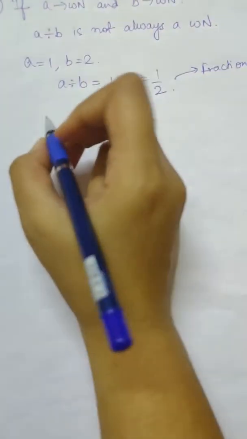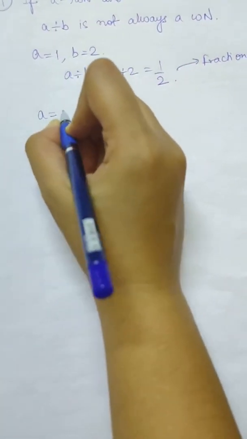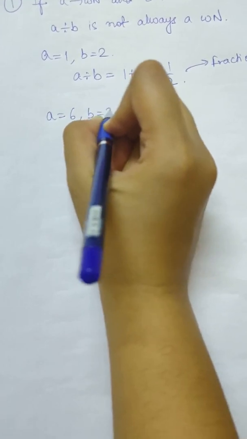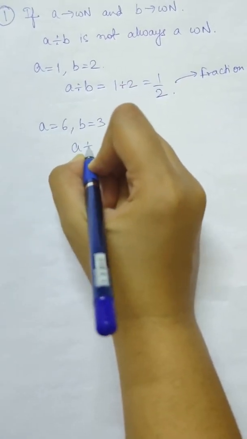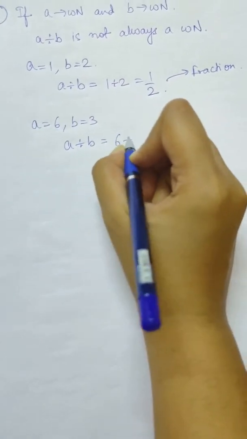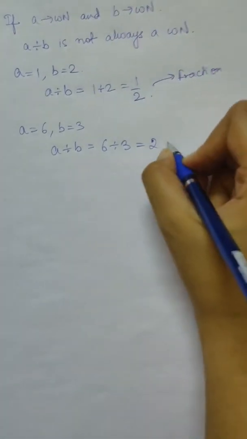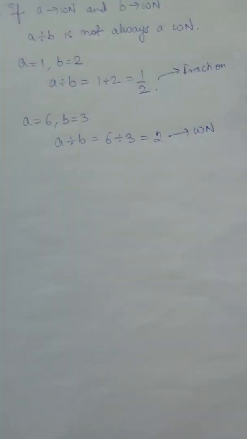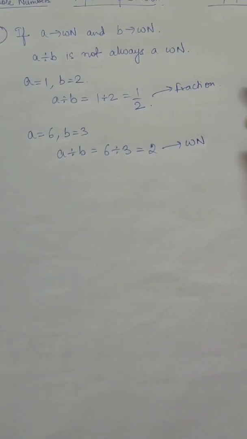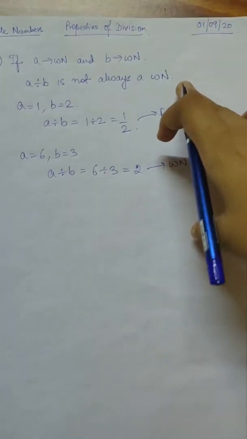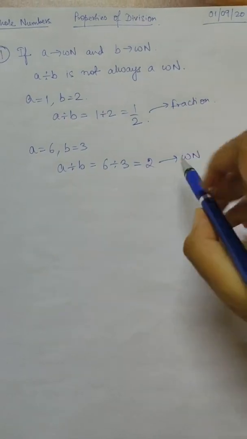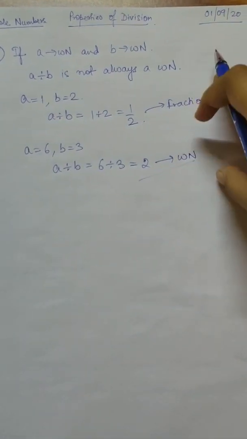But if a is 6 and b is 3, then a divided by b is 6 divided by 3. 6 divided by 3 we know is 2, so this gives us a whole number. So we can say that a by b is not always a whole number, which means sometimes it can be a whole number and sometimes it may not be.